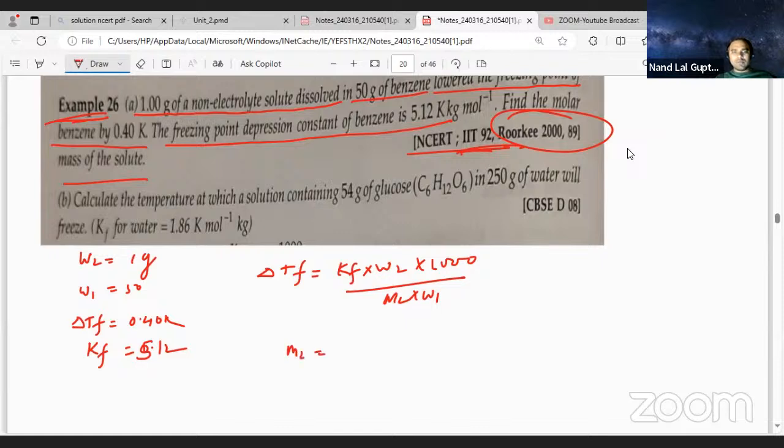M2 is equal to Kf, which they have given as 5.12, times W2, which is 1, multiplied by 1000, divided by delta Tf, which is 0.40, times W1, which is 50. The 10 and 10 cancel out.